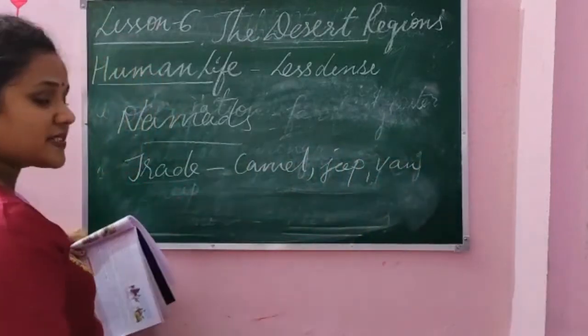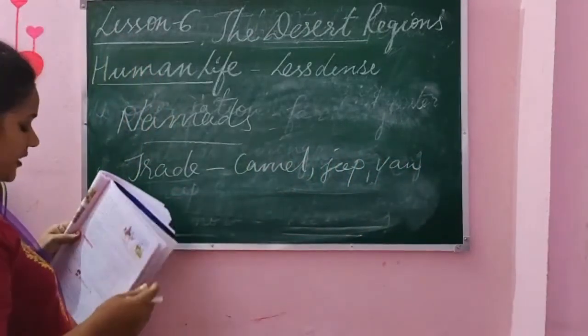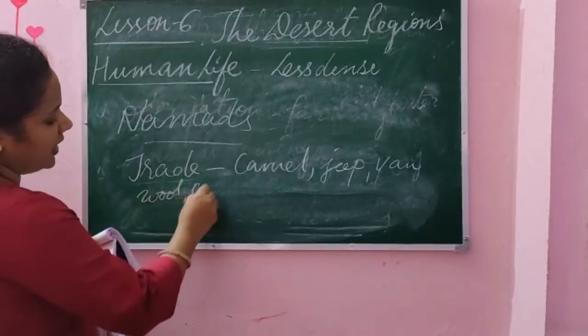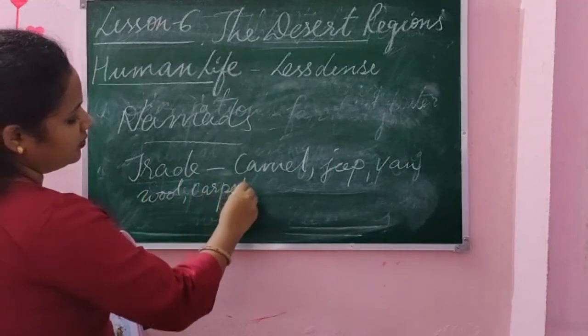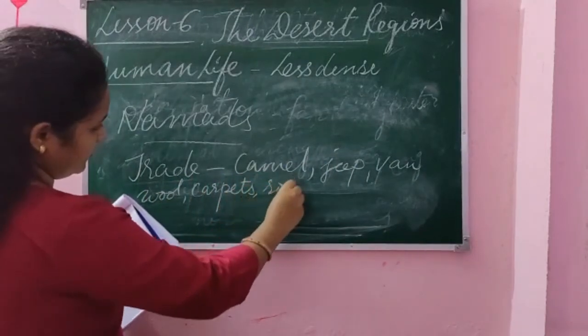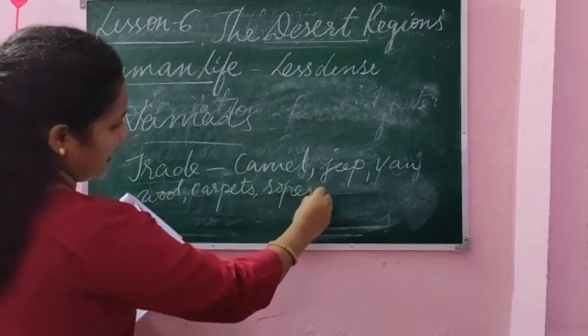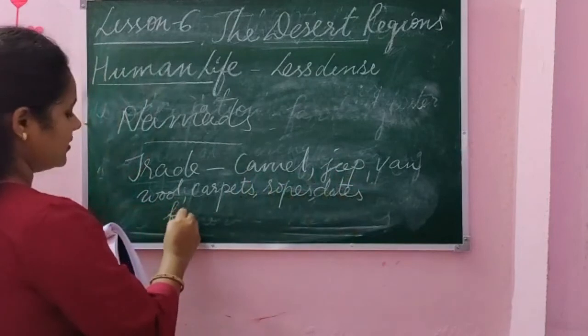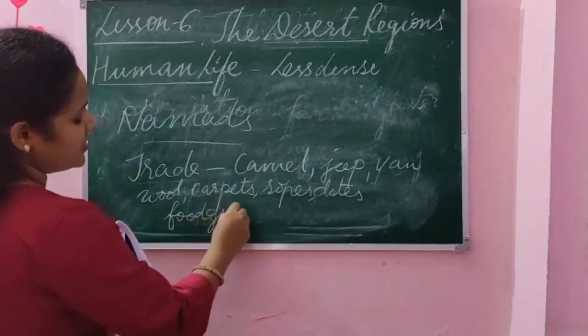What are the things they carry with them or sell? Wool, carpets and ropes, dates and food grains. Now, these are the things they sell.